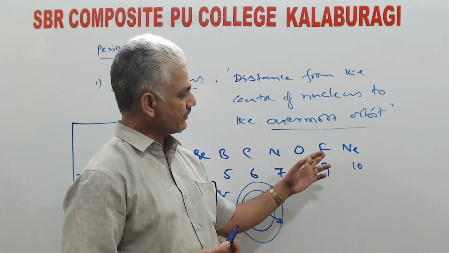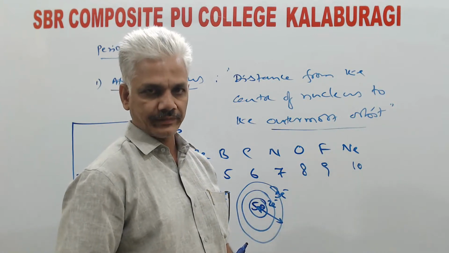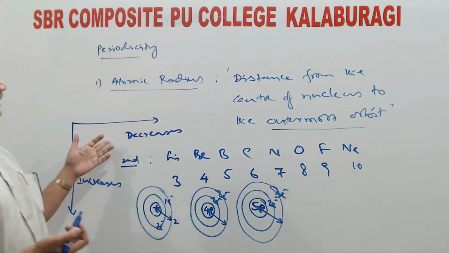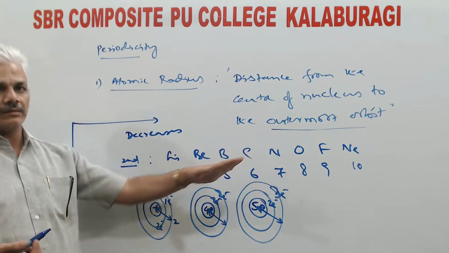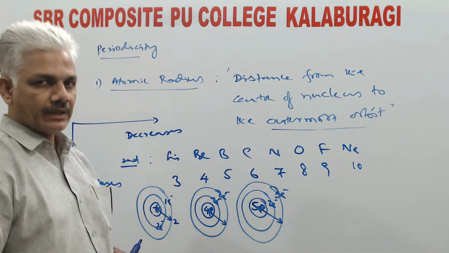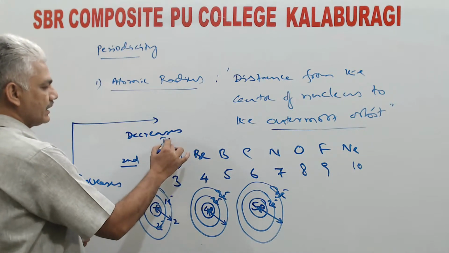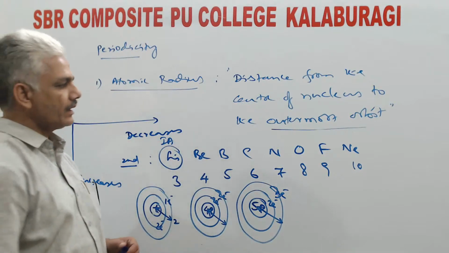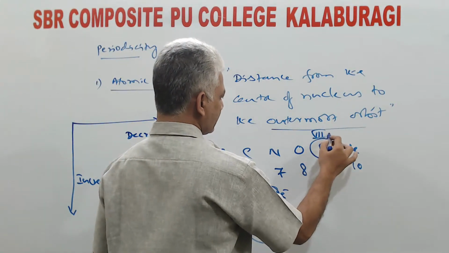As a result, from fluorine to neon, there will be sudden increase in the size. So, generally speaking, what we can say, atomic radius decreases along a period. In a given period, largest atom always belongs to first A group, and smallest atom always belongs to seventh A group.